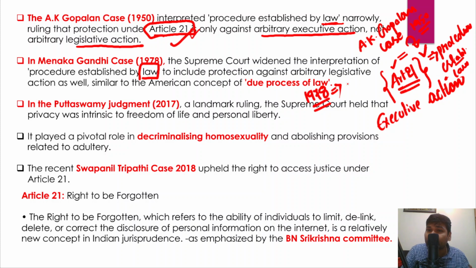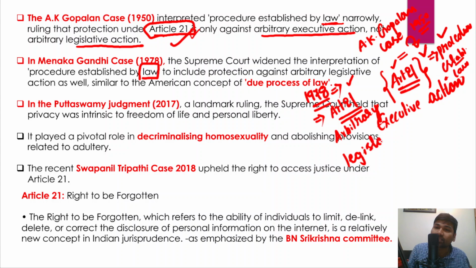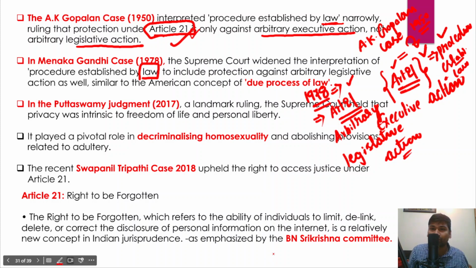But in the Menaka Gandhi case of 1978, the Supreme Court broadened the scope of the procedure established by law, and now it has started including protection to an individual under Article 21 even against arbitrary legislative action as well, not just executive action. That is what is called the due process of law.